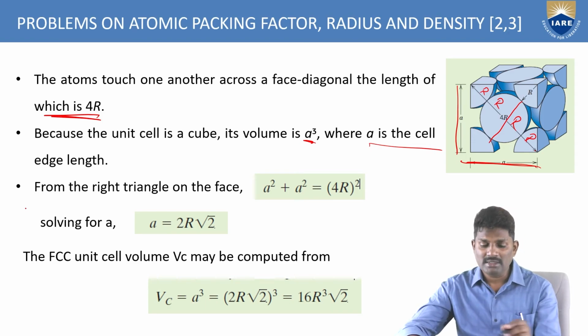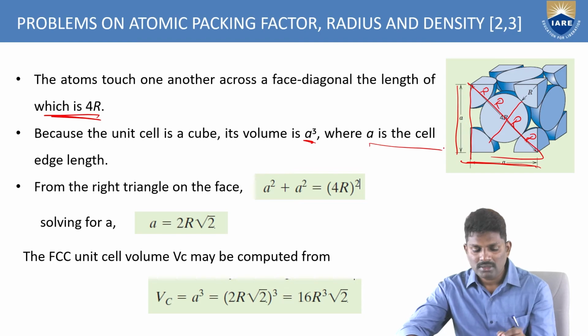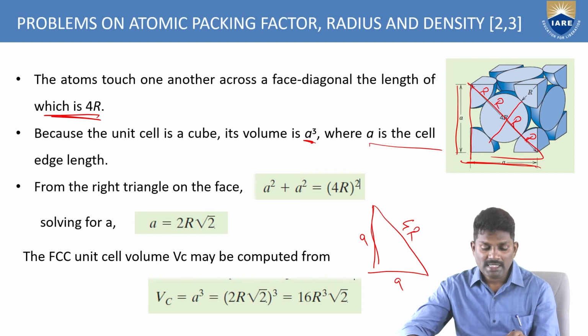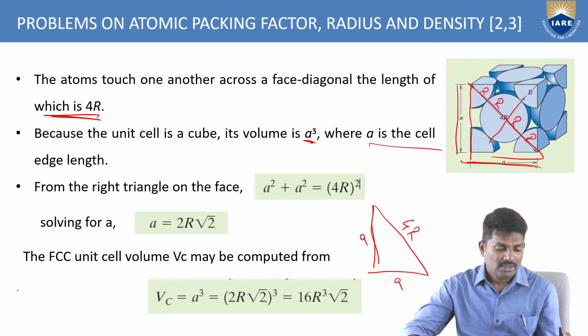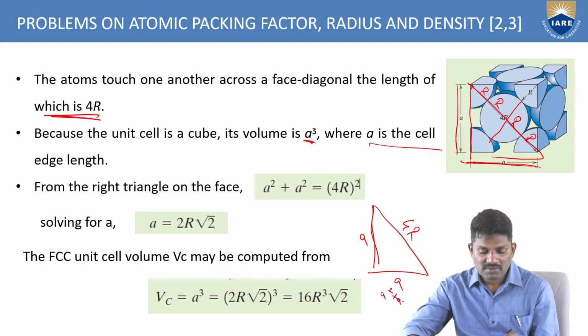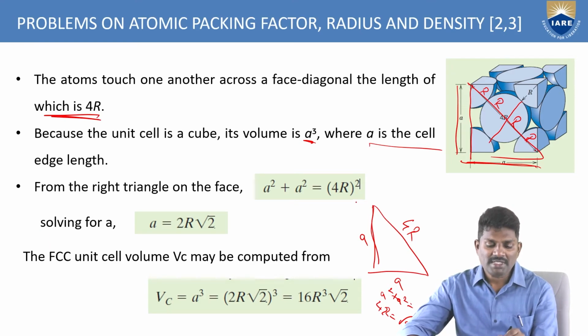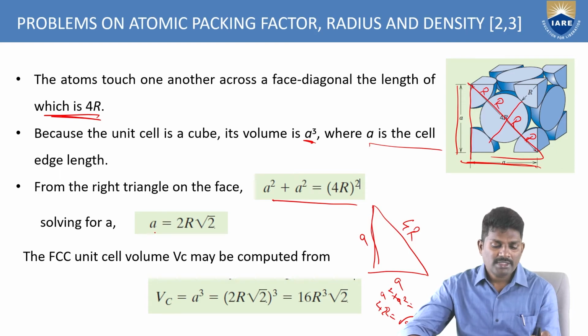Now from the right angle triangle, this is the right angle triangle we have. So this is 4r, and this is a and this is a. So from the right angle triangle, a square plus a square is equal to 4r square. This is nothing but 4r is equal to root of a square plus a square. And by solving this equation, we get a is equal to 2r into root 2. Okay, so we got the a value.